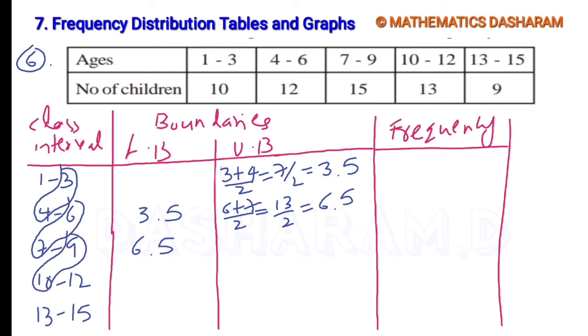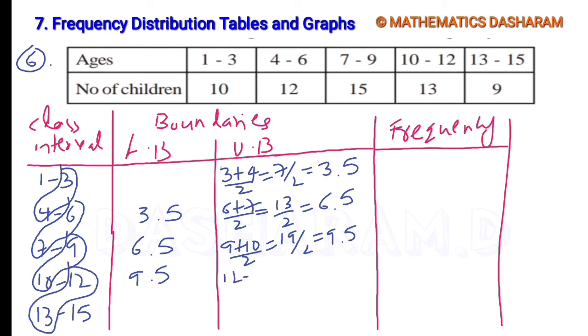Next, the average of 9 comma 10: 9 plus 10 by 2, so 19 by 2, 9.5. The same 9.5 is the lower boundary of the next class interval. Next, the average of 12 comma 13: 12 plus 13 divided by 2, 25 by 2 equals 12.5. It is the lower boundary of the next class interval.